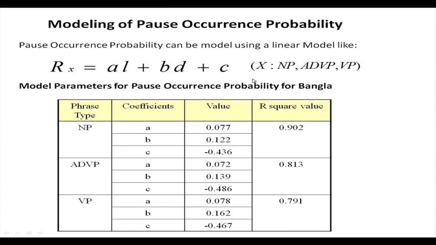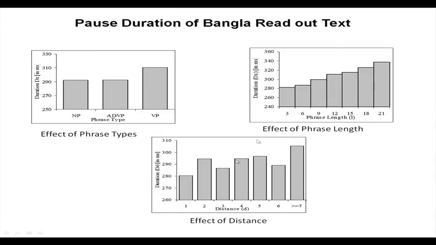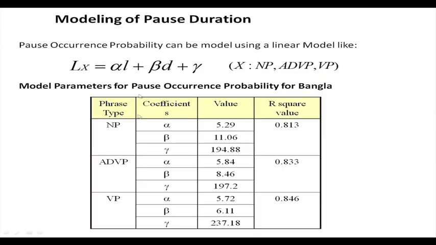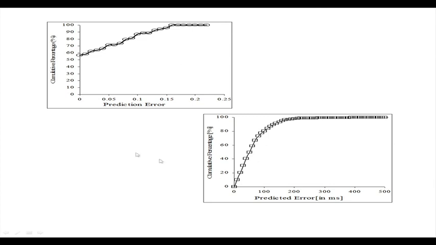Then we did duration prediction, to find out the pause duration, again with linear modeling, and we have calculated the cumulative percentage error for pause prediction and pause duration prediction, and reported it in papers.